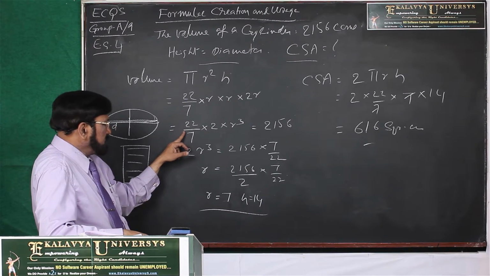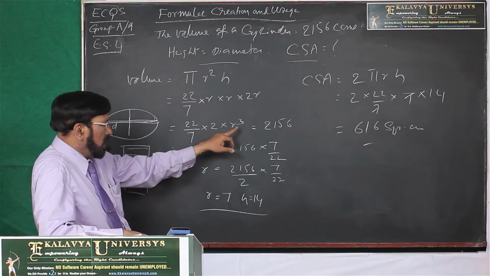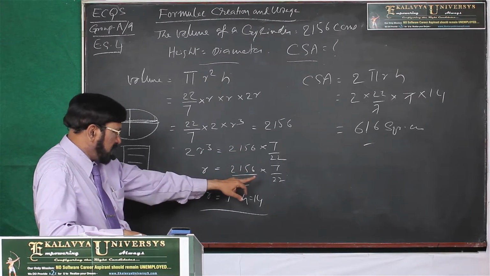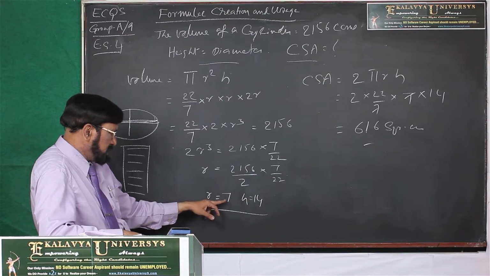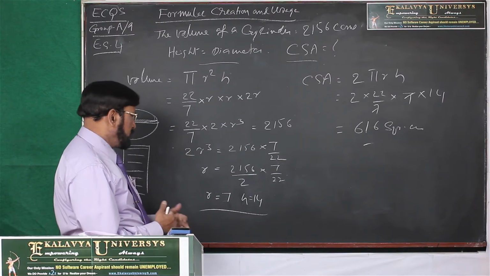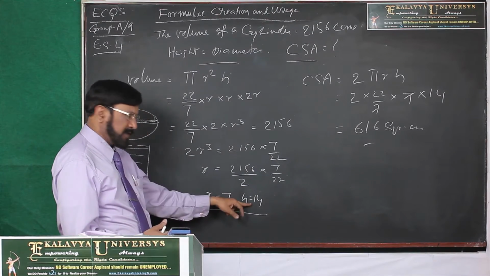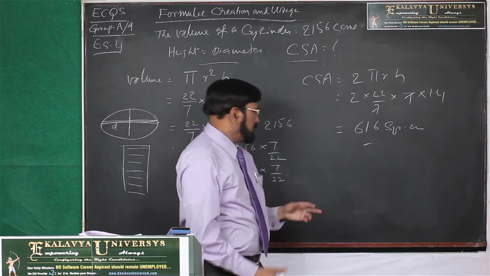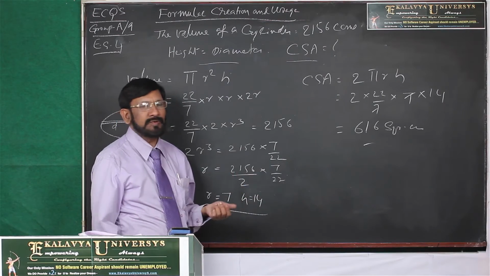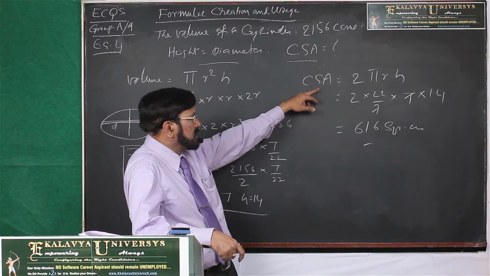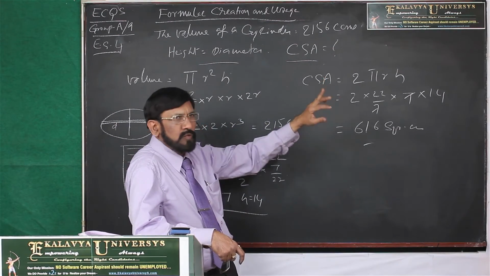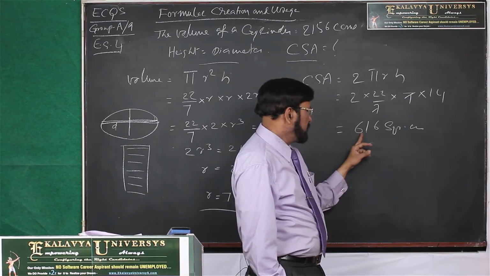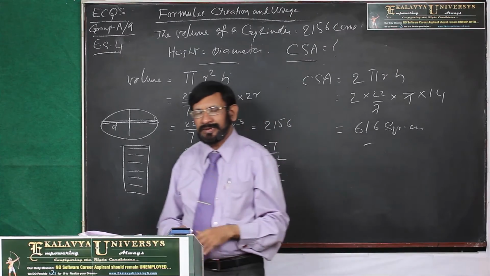Then it is 22 by 7 2 r cube. Then 2r cube is this, and r cube is, r is this. Ultimately r's value is 7, h value has become 14, double of that. So, its diameter is also 14. Thereafter r's value we know, h value we know. We have to calculate curved surface area. Then 2 pi r h, then it is equivalent to 616.